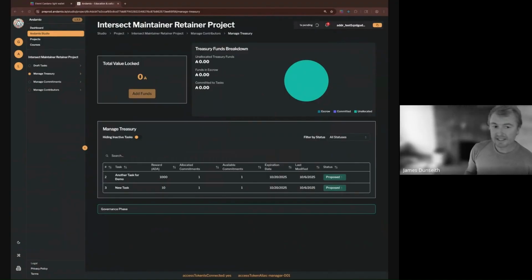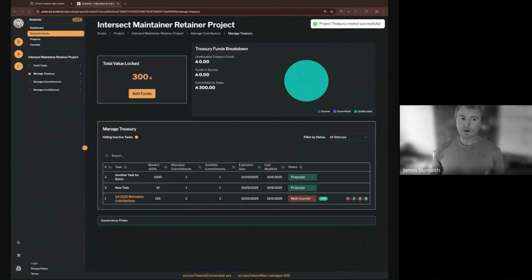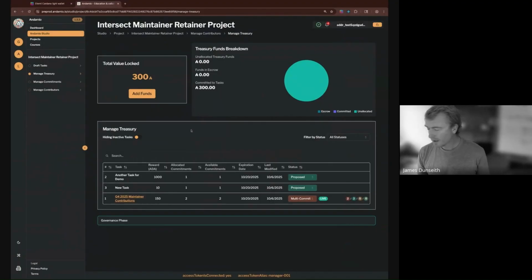Now, one of the questions from Intersect is, what are the tokens we can use for payments? And as you'll see right here, we're only locking ADA at this moment. We are releasing version 1.4 of the Andamio protocol tomorrow. So this will all be live on Mainnet, and that's October 8th. And then by the middle of November, we are releasing multiple native assets. So you'll be able to store USDM, for example, in a treasury and list that on a task. That's coming within the next month.